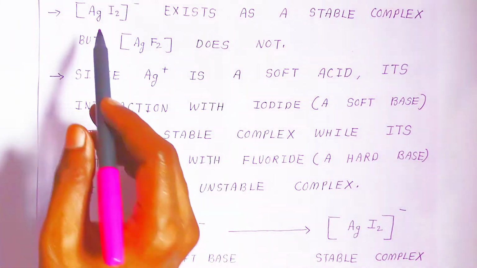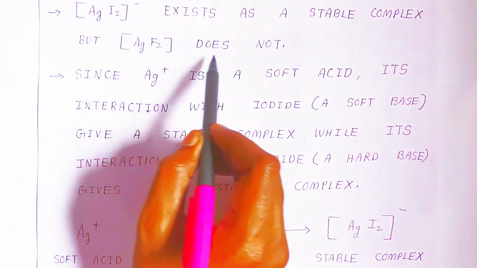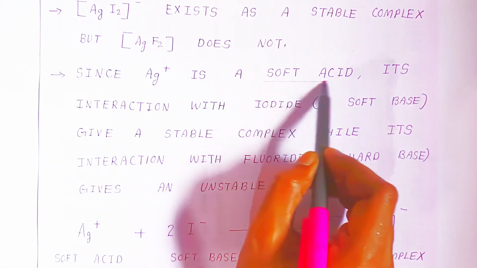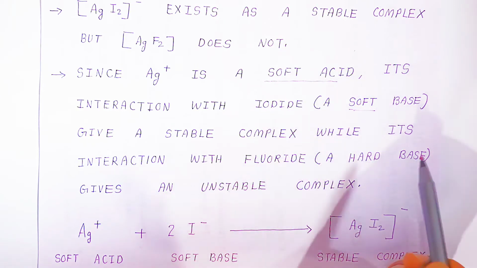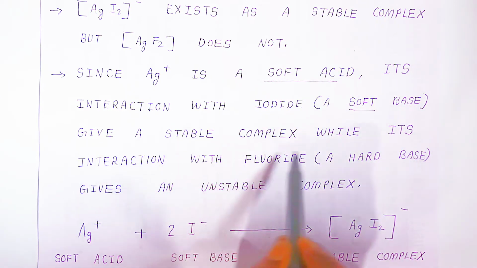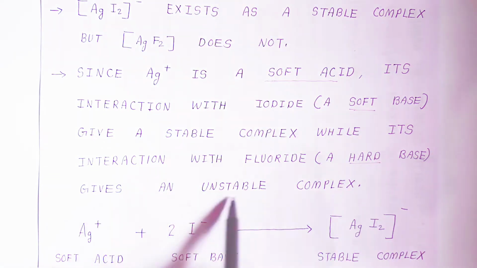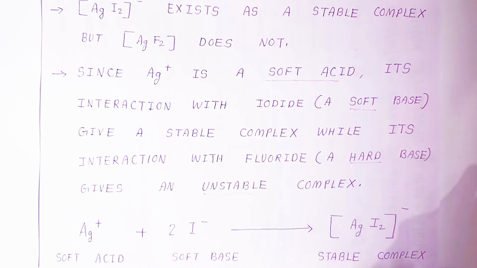Now, students, silver iodide exists as a stable complex, but silver fluoride does not. Why, students? Because Ag+ is a soft acid and iodide is a soft base. So soft combined with soft will form a stable complex, while its interaction with fluoride, which is a hard base, gives an unstable complex. Understand here, silver combines with iodide and you will find silver iodide is a stable complex. Both are soft acid and soft base, forming silver iodide as a stable complex.